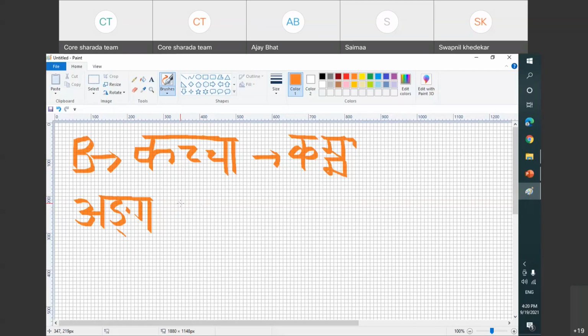So how do we write now? Ang will be written direct. This is K varga N, so which will be written above. And G will be written below and towards left here.